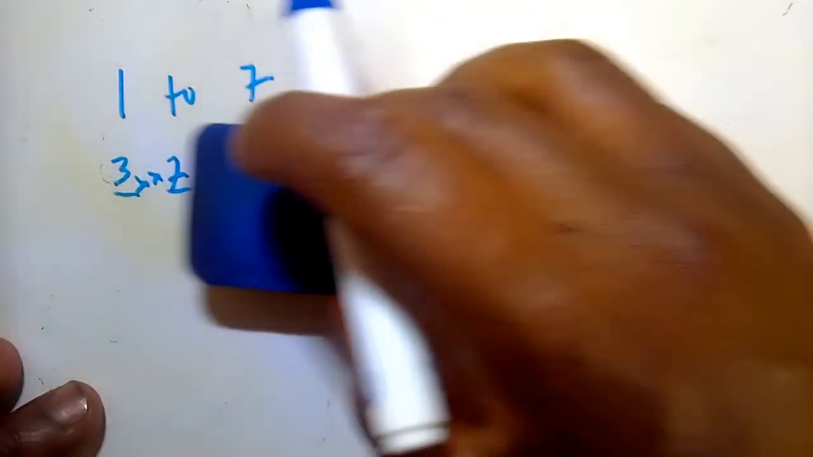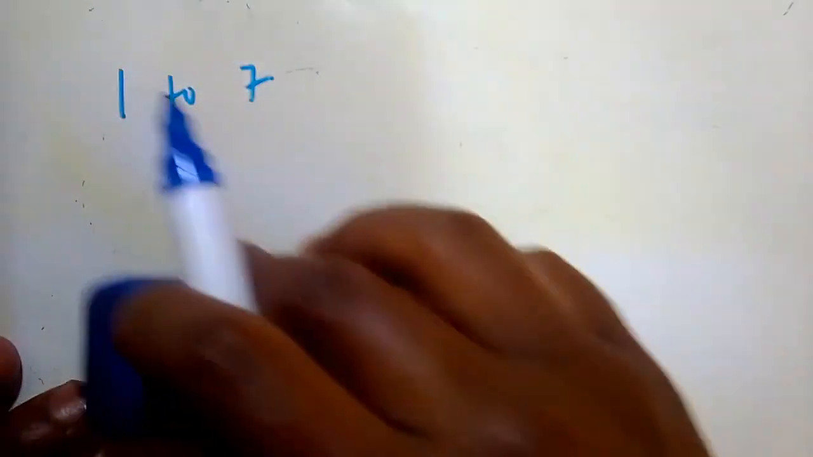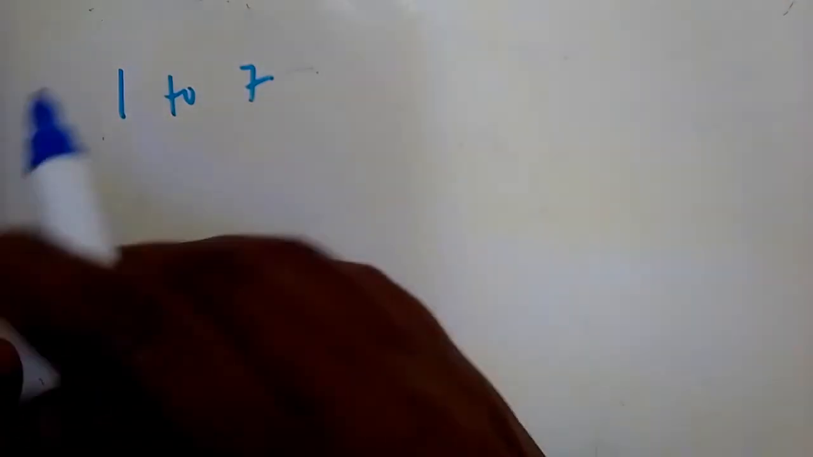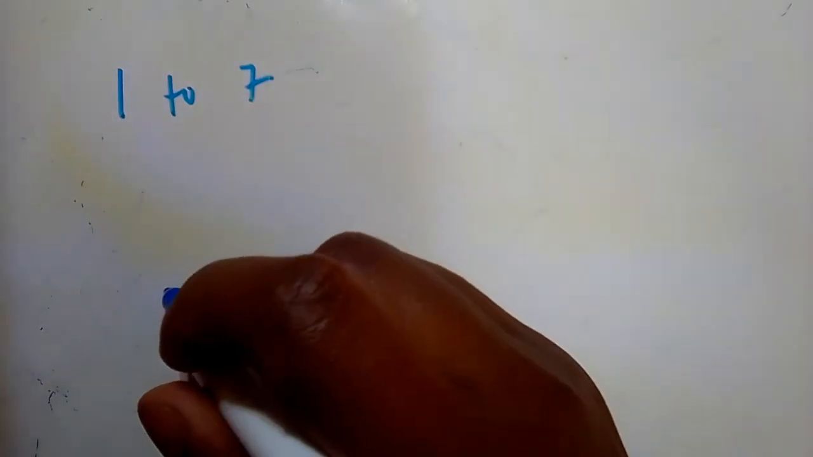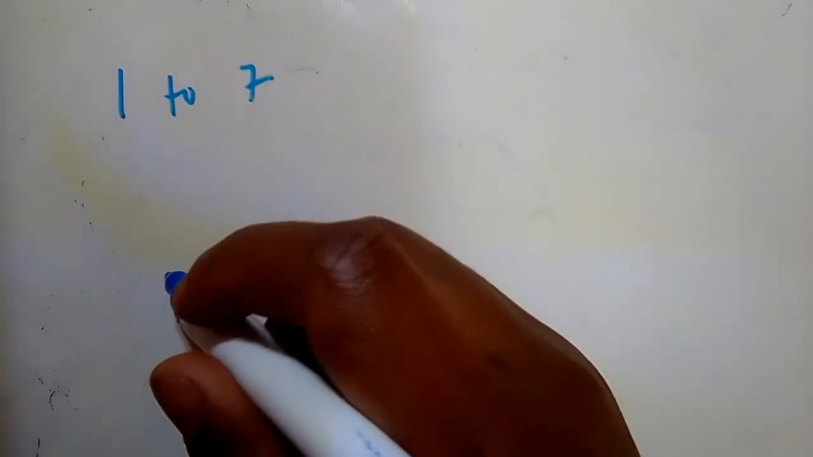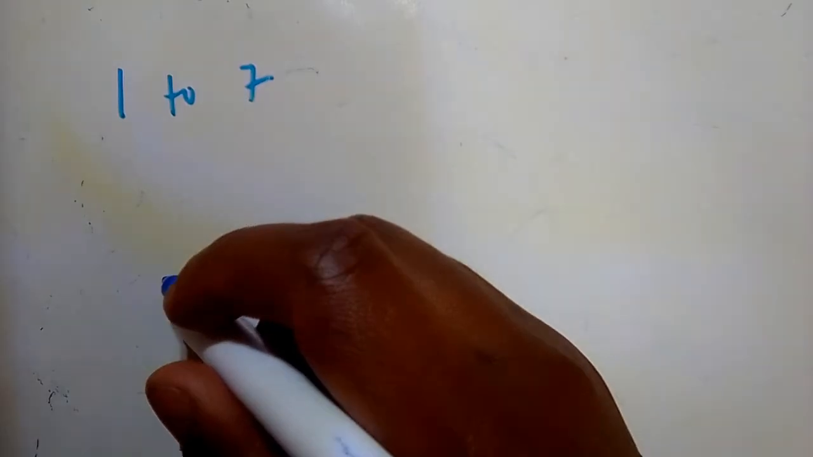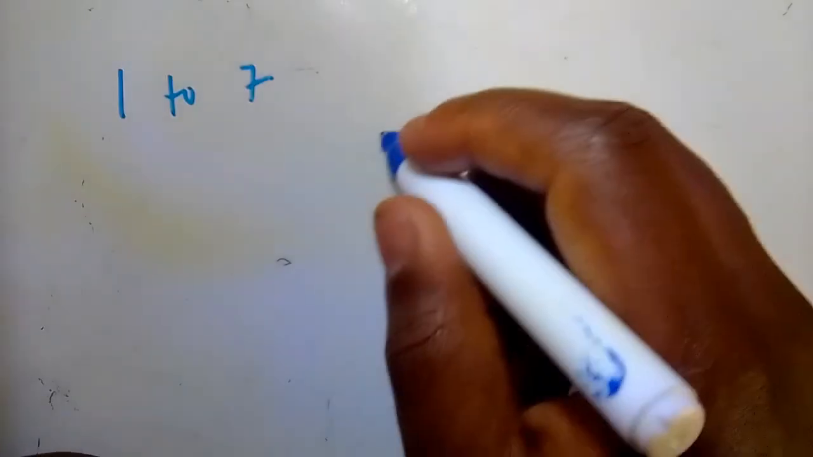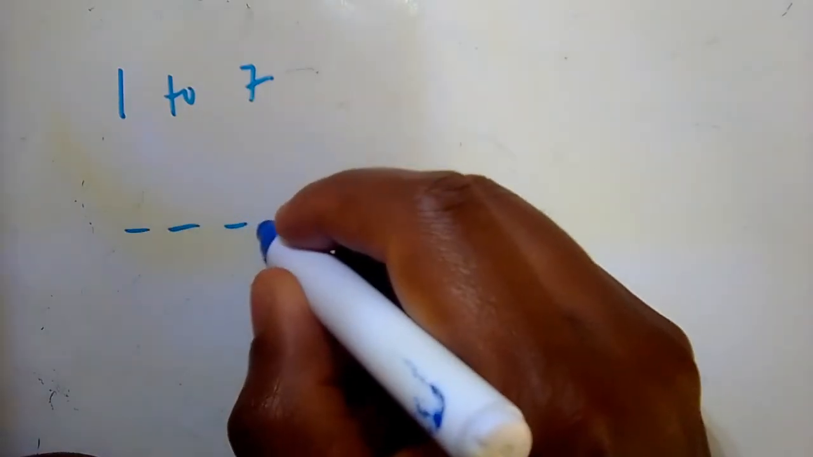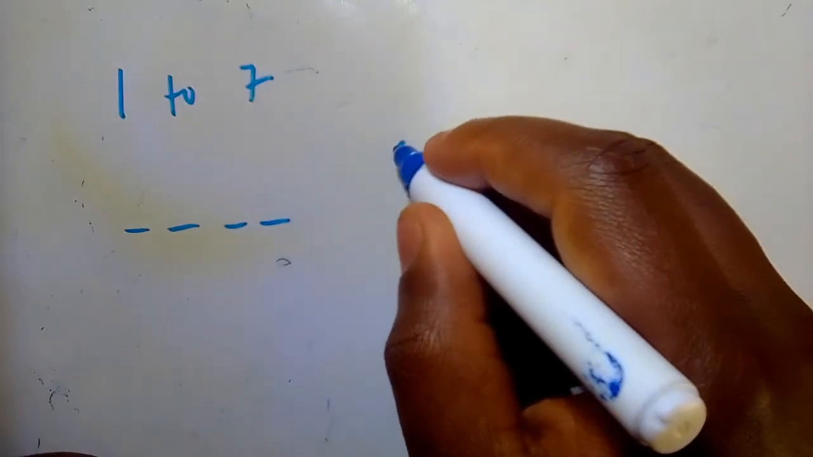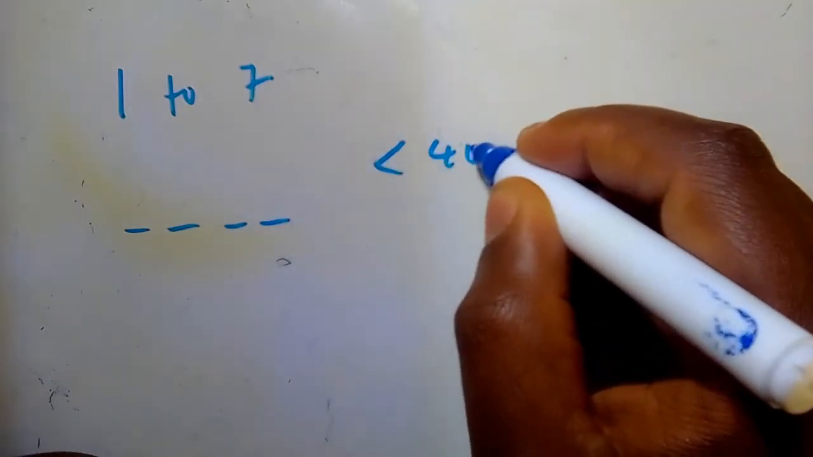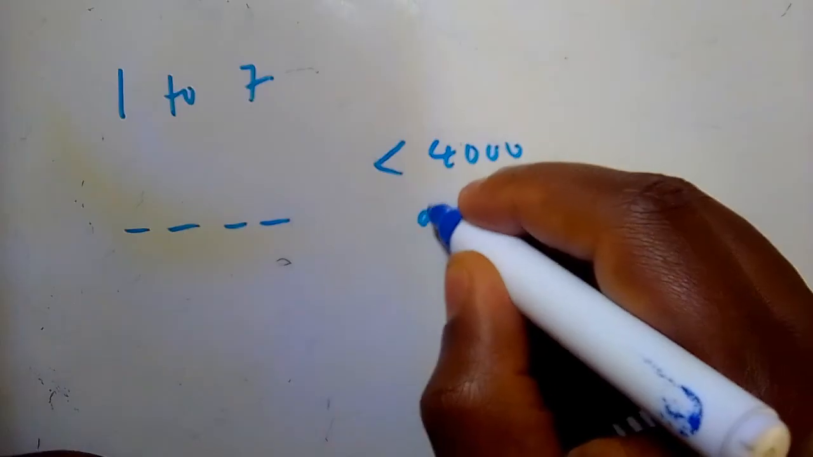So now, what about if they say we've got the same number we can choose from 1 to 7, but now they say, how many 4-digit codes can be formed if the code that is formed must be less than 4,000 and must be divisible by 5.